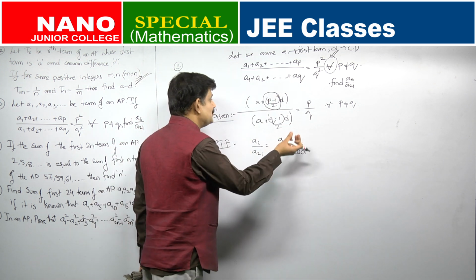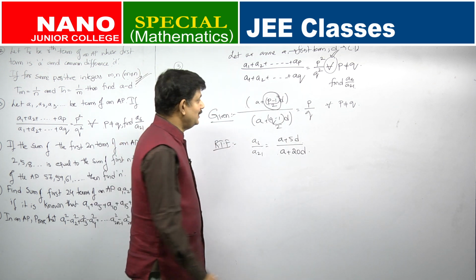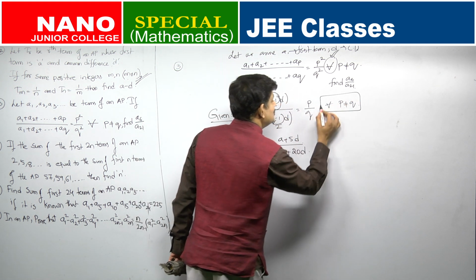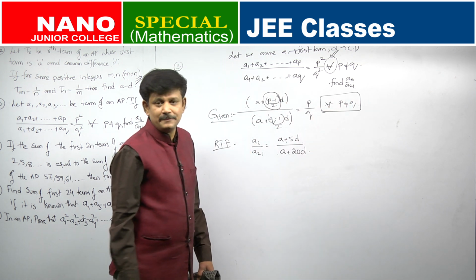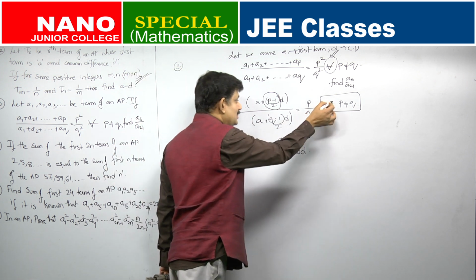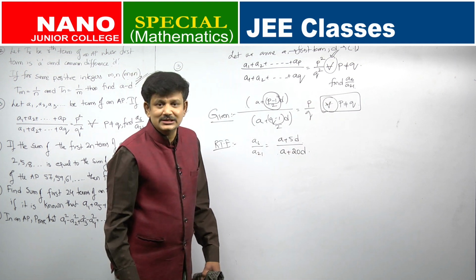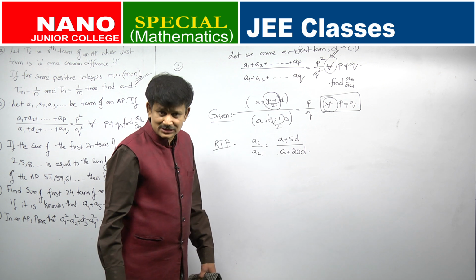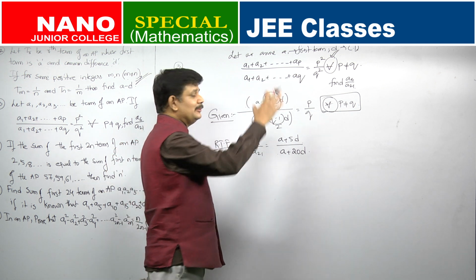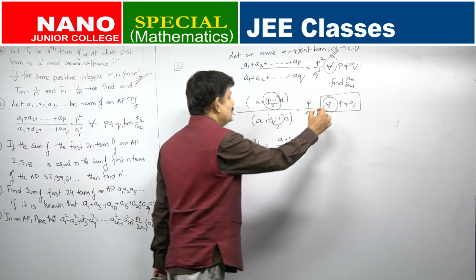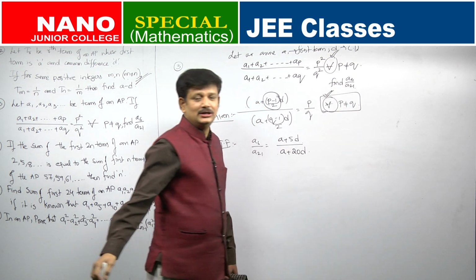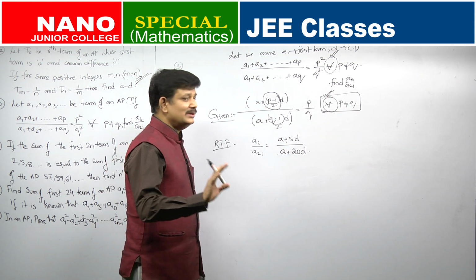When will I be able to substitute any wanted number in place of P? Only when it is given in the question that this is true for all P and Q. Only when it is said that it is an identity, not an equation, then I can substitute anything in place of P. So, in this question it has to be given that for all; without for all it does not make any sense.